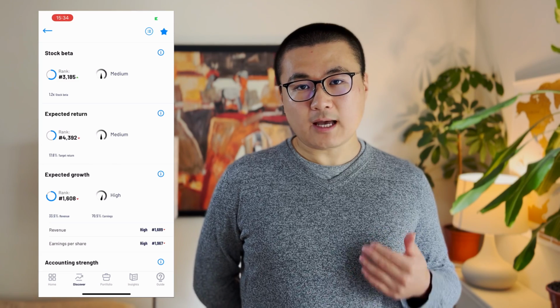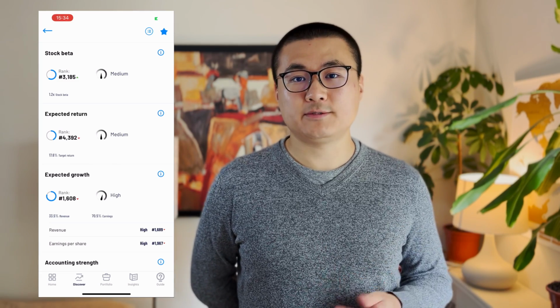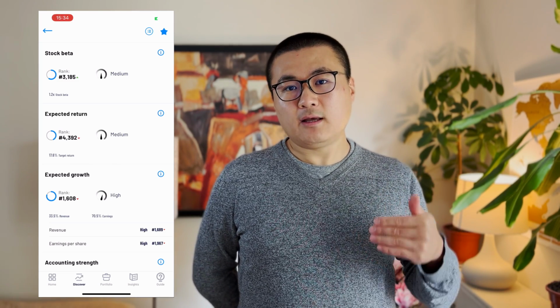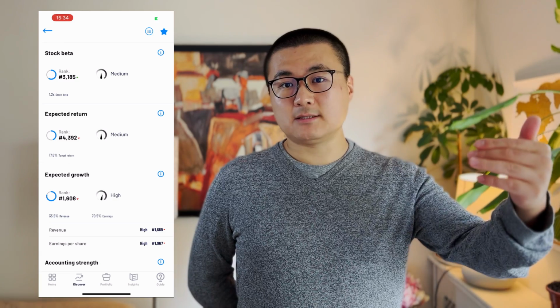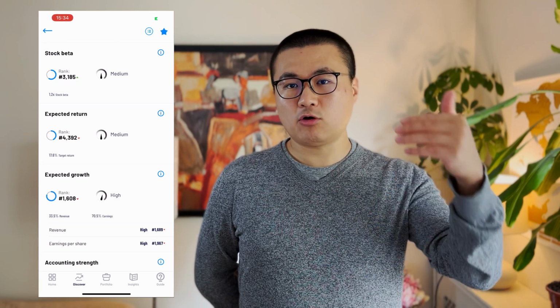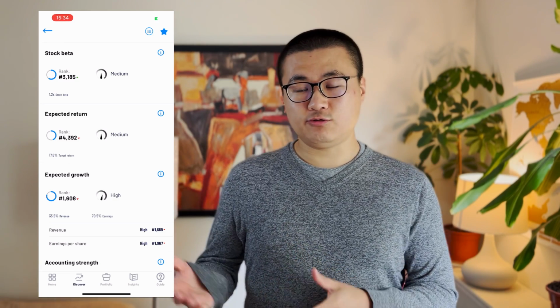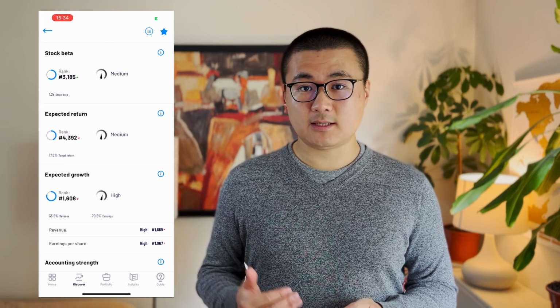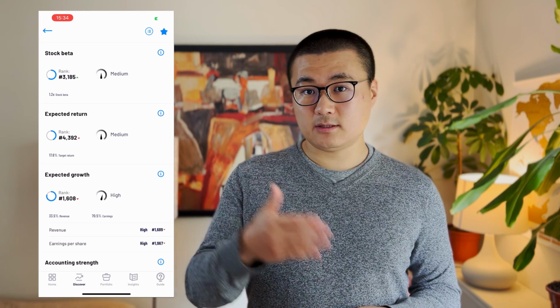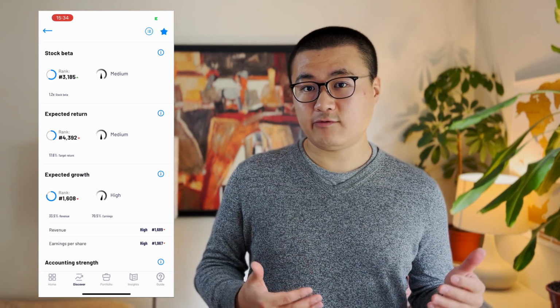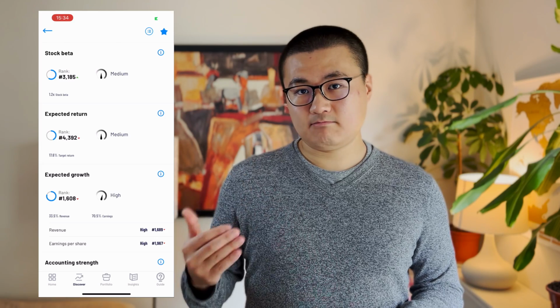And here, as you can see, Apple stock beta is at 1.2 times. What this means is just basically, if the market goes up by 10%, Apple's share price would have gone up by 12%. And the opposite is also true. If the market goes down by 10%, Apple's share price based on the stock beta of 1.2 times of it will have gone down by 12%.